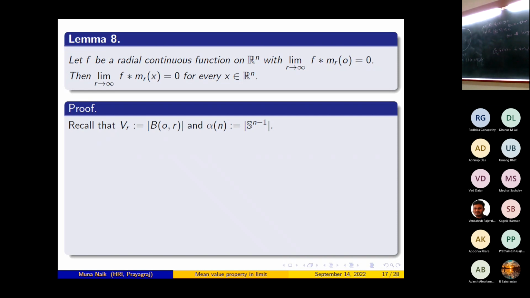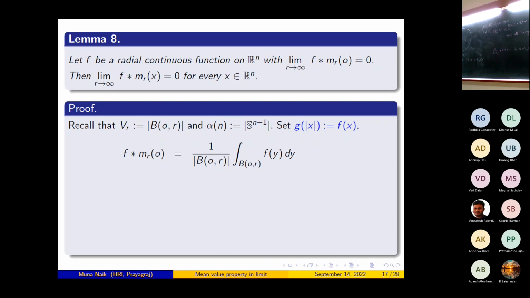Now since f is a radial continuous function, it will descend to a function on the non-negative reals. Precisely, if you set g of norm x equal to f of x, this g is well defined. So g is the corresponding function on the non-negative reals. Now this is the expression for f convolution m_r at 0. I simply write the definition: 1 by volume of B(0,r) times the integration over B(0,r) of f(y) dy.